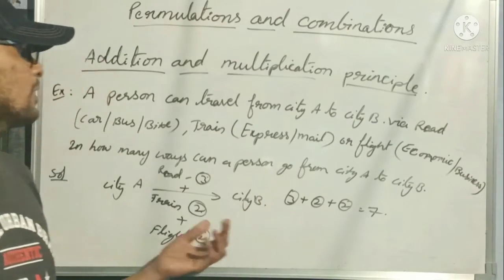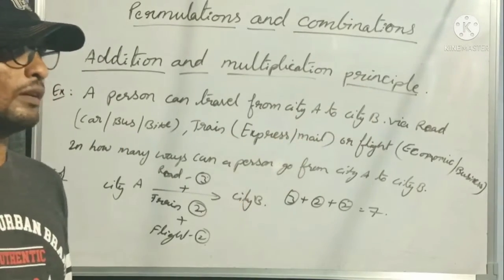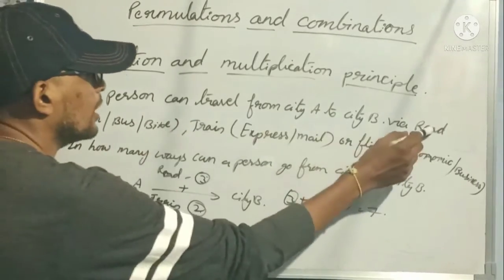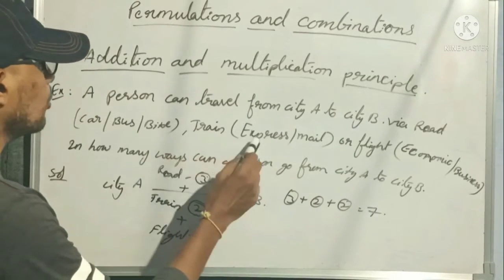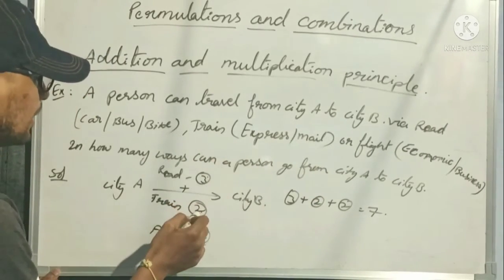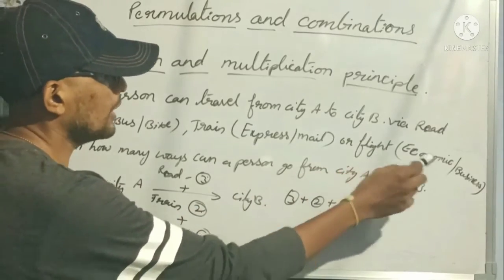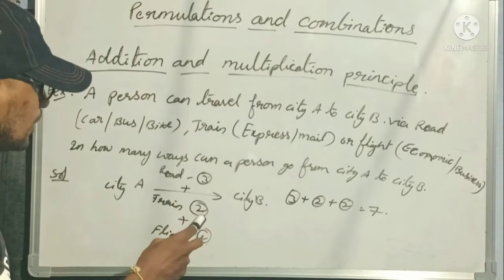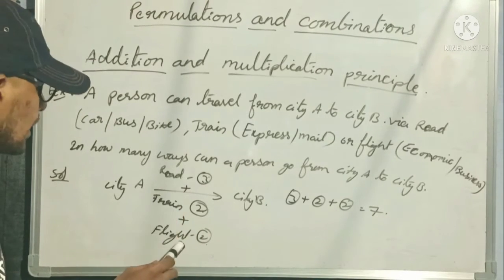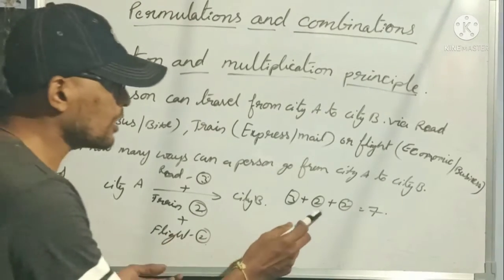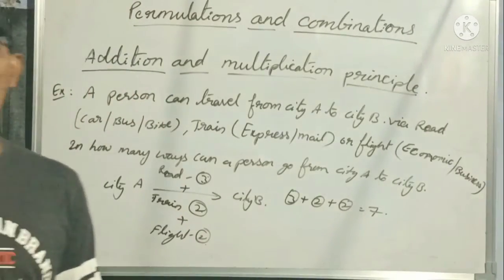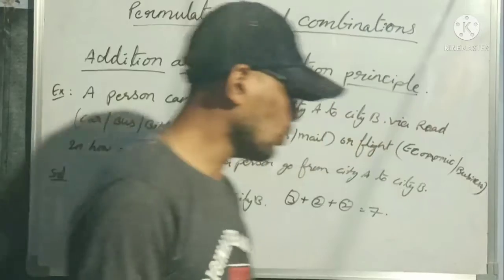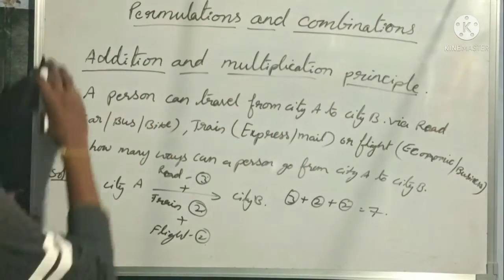This is our first example related to the addition principle. Means every time possible cases I am adding here. 3 possible cases via road, 2 possible cases by train, and 2 possible cases by flight. So either he can go by road, or by train, or by flight. So total how many possible cases for him? 7 possible cases. Clear? This is the third example. Now let us see one more very important example related to the multiplication principle.